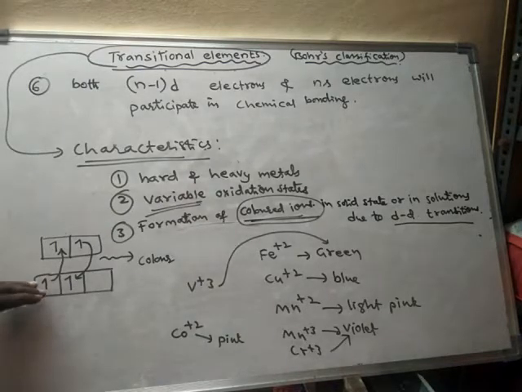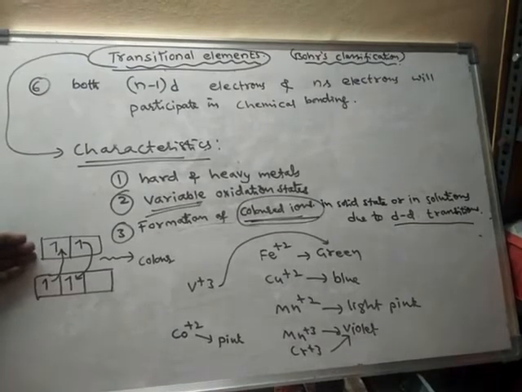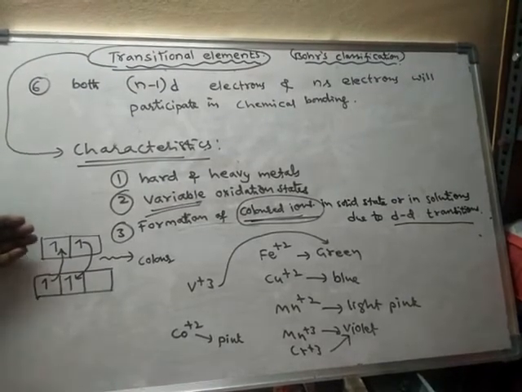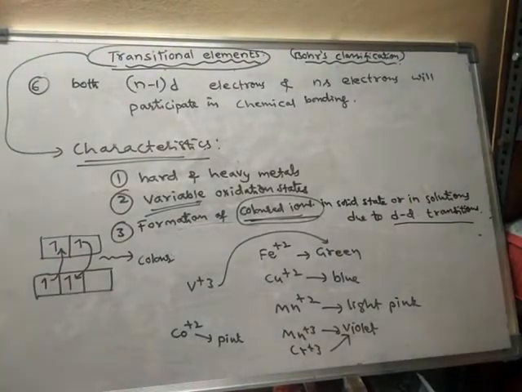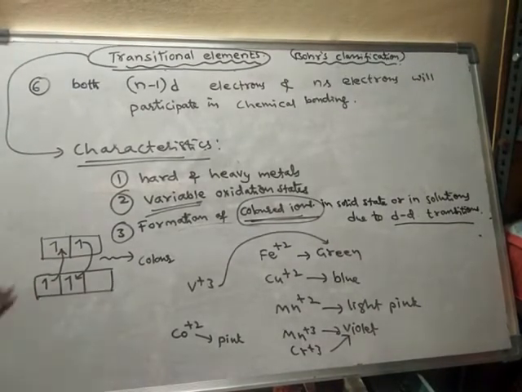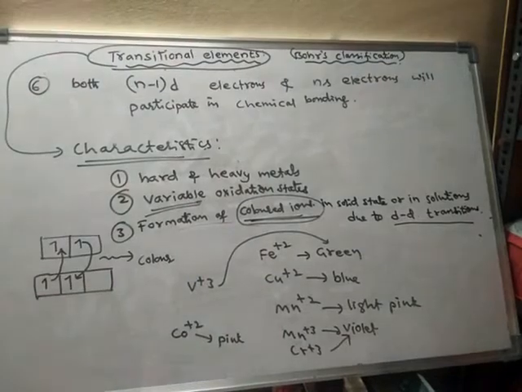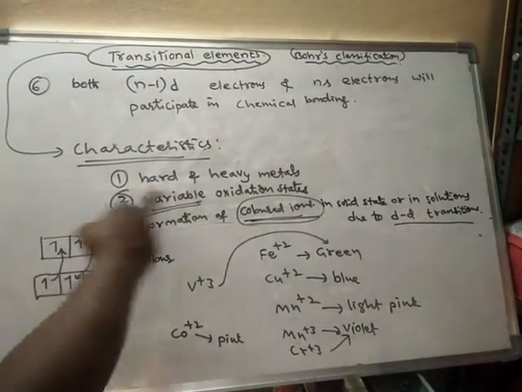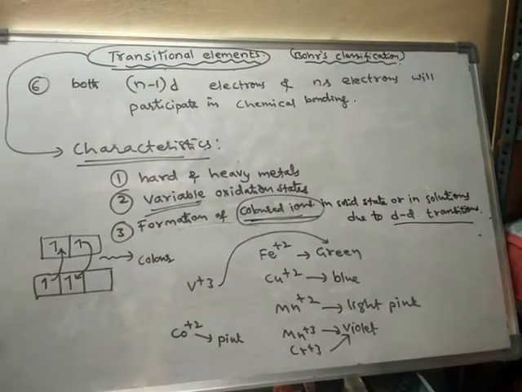Electrons from one set of d orbitals will jump to the other set of d orbitals, or from the other set back to this set. The electrons keep on moving, that means transition of electrons takes place. During this process, some energy is released in the form of color, hence these ions have different colors. Formation of colored ions is a characteristic property of transition elements.